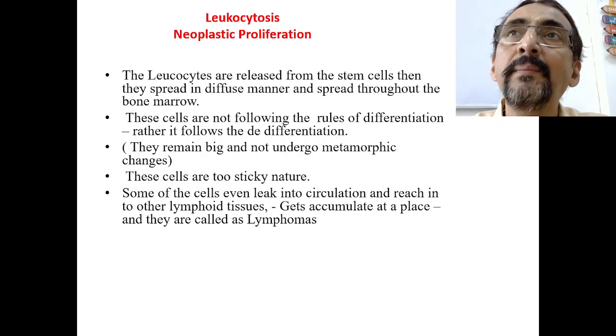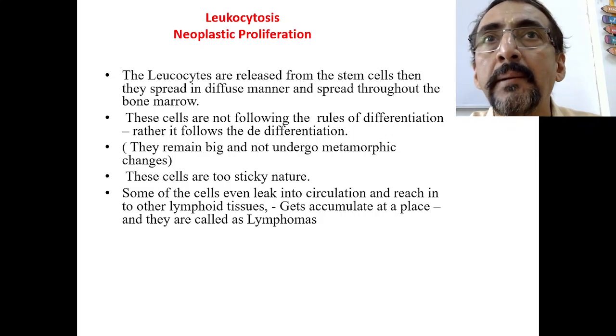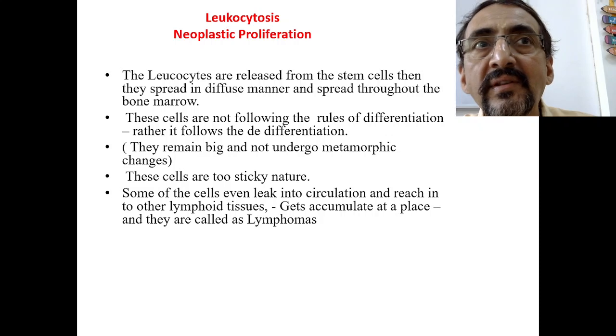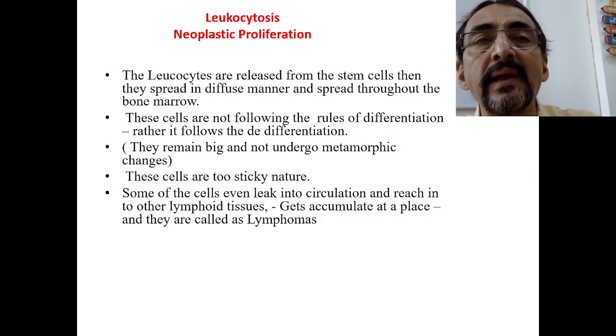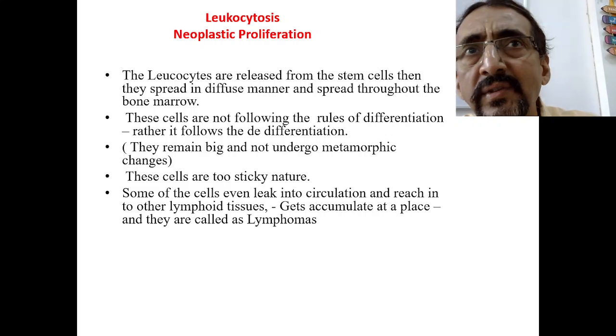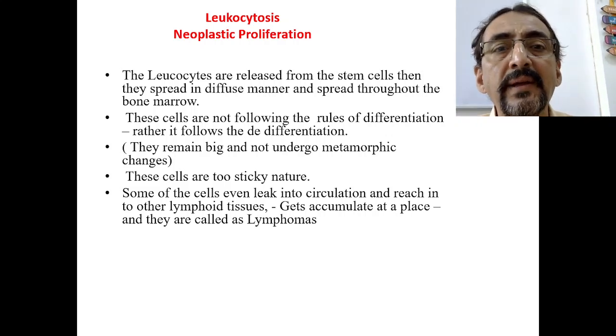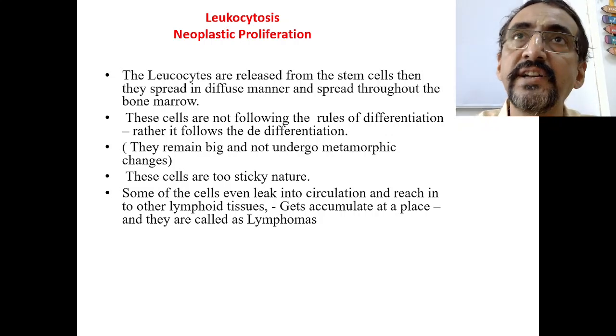So they remain bigger. Their size should come down, for example, RBC previously was very big, but at the end it should reach 7 microns. Now this size has to go on reducing. If it is not happening, then it is not called differentiation, it is called dedifferentiation. So the same type of things also take place in the leukocyte. So they remain bigger and do not undergo the metamorphic changes.